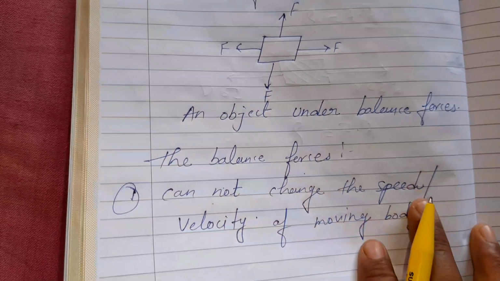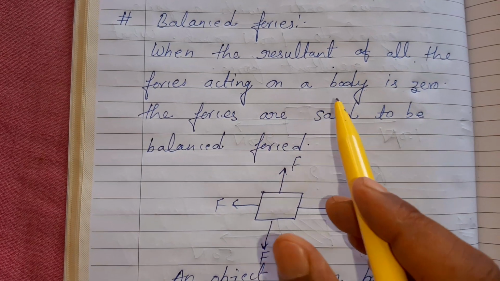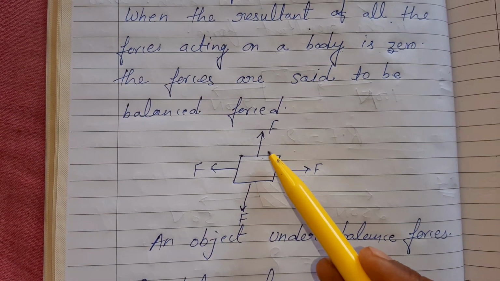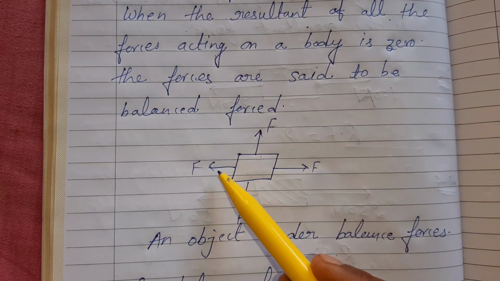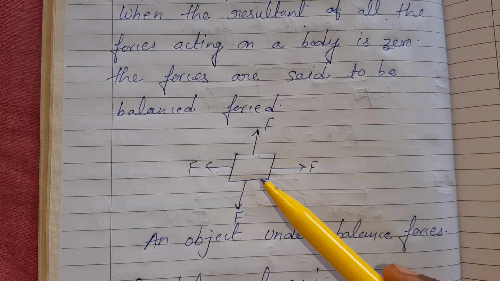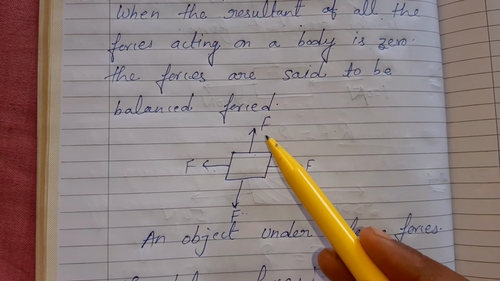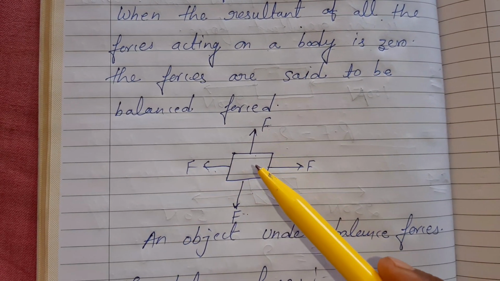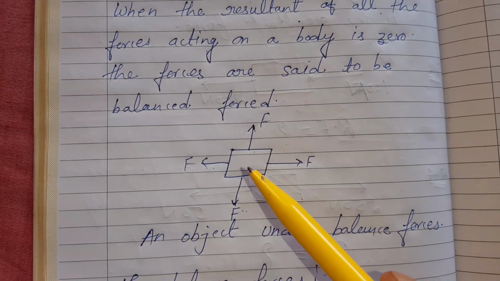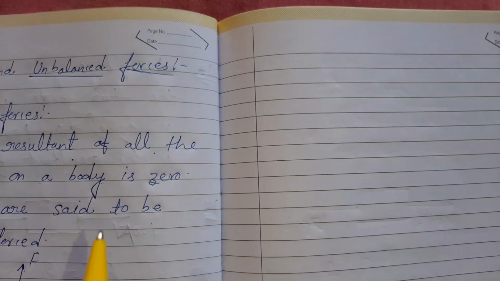What is the definition of balanced forces? When the resultant of all the forces acting on a body is zero. Here this force is equal to this force, is equal to this force, is equal to this force, and all the forces become zero. So the body is said to be under balanced force. All the forces acting on that particular object are called balanced force. Okay, we will talk about unbalanced force.